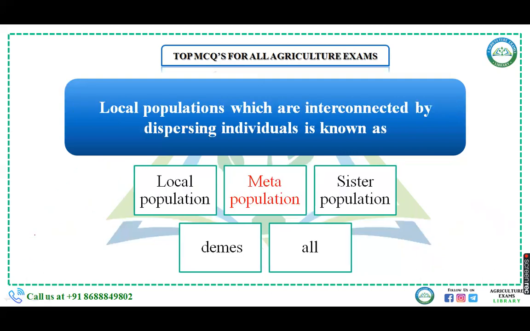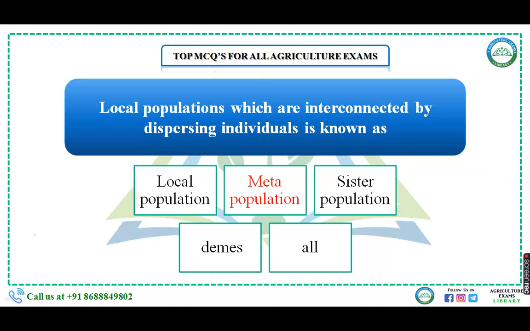The next question: local populations which are interconnected by dispersing individuals are known as local population, sister population, demes, or metapopulation. First, what is population? This is the group of individuals of the same species which lives at one place. Local population means population of organisms inhabiting a particular area, who are living in a particular area.